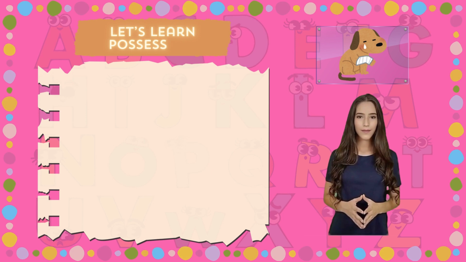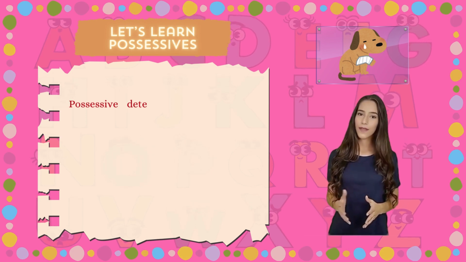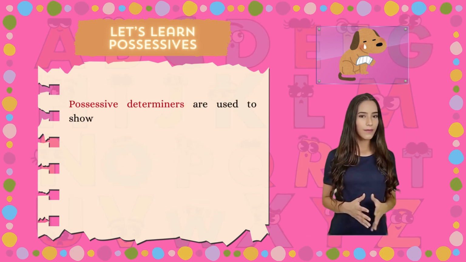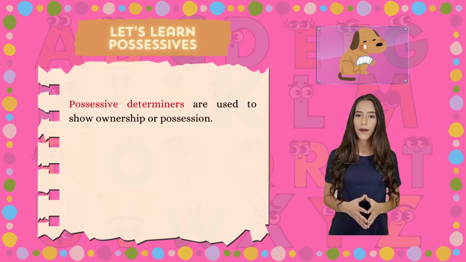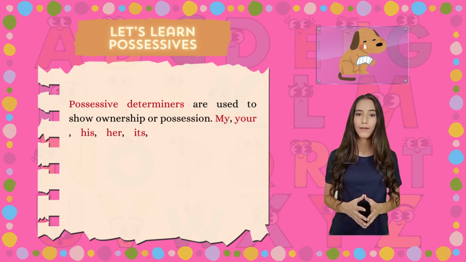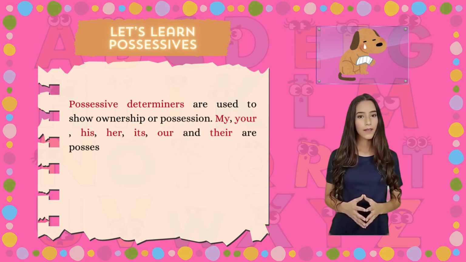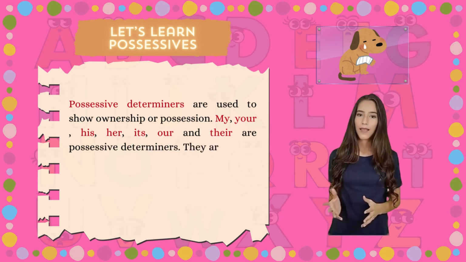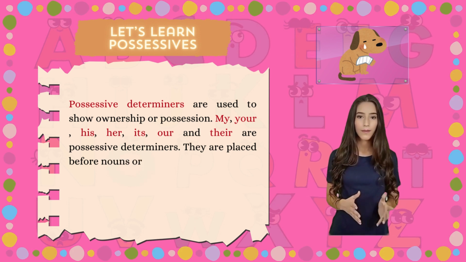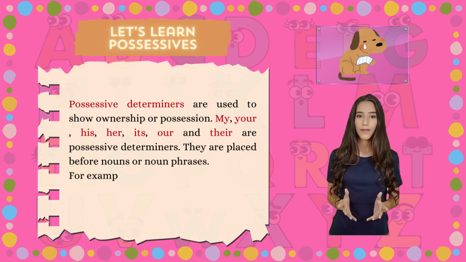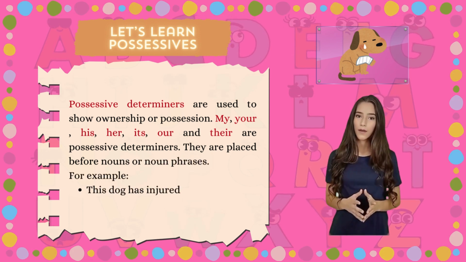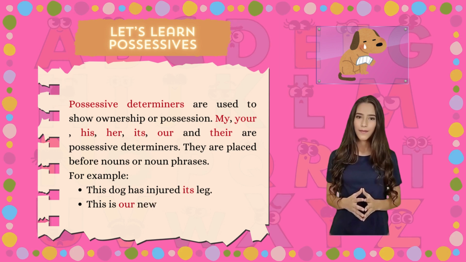Let's learn possessives. Possessive determiners are used to show ownership or possession. My, your, his, her, its, our and their are possessive determiners. They are placed before nouns or noun phrases. For example, this dog has injured its leg. This is our new car.